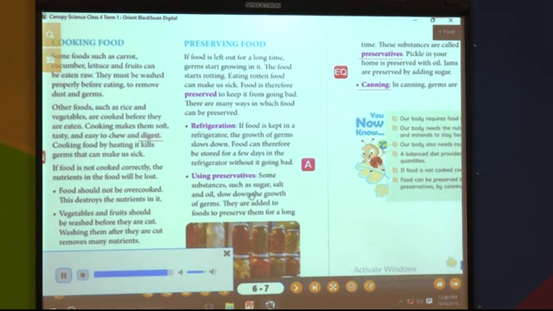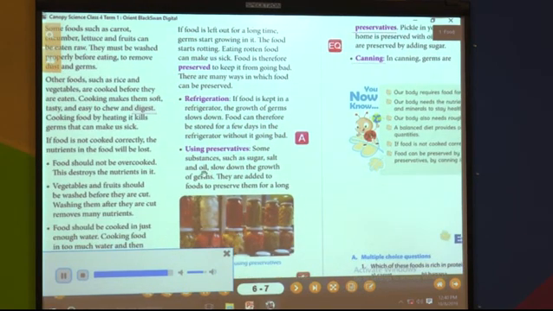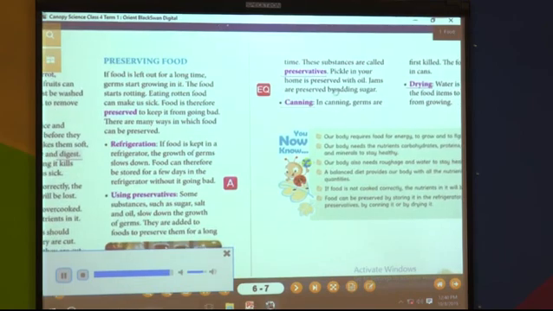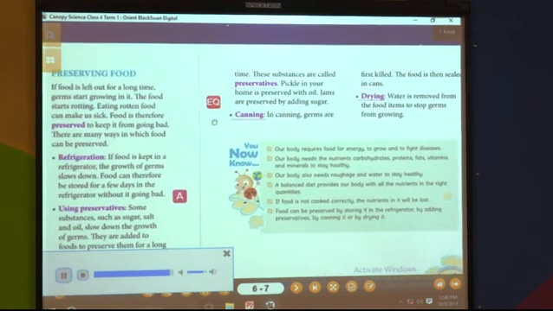Using preservatives. Some substances, such as sugar, salt, and oil, slow down the growth of germs. They are added to foods to preserve them for a long time. These substances are called preservatives. Pickle in your home is preserved with oil. Jams are preserved by adding sugar.